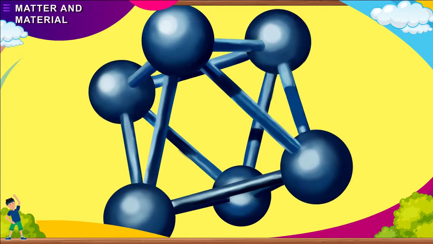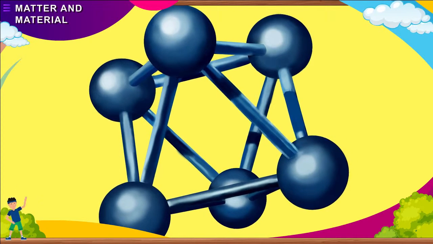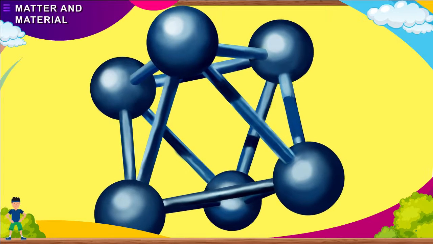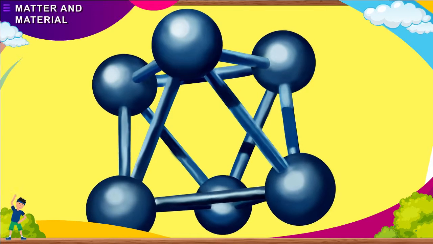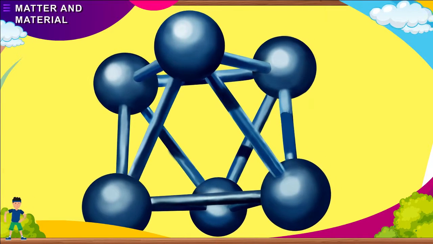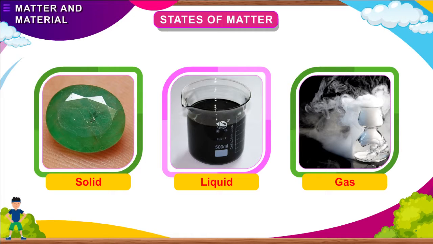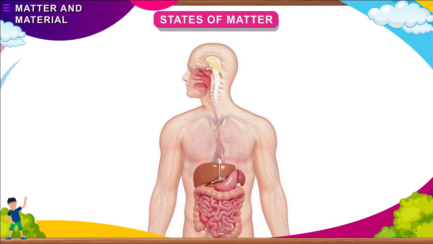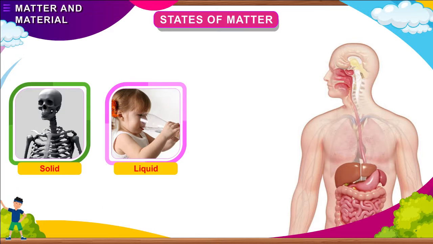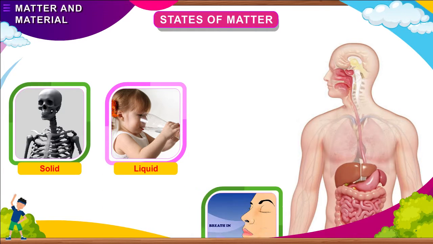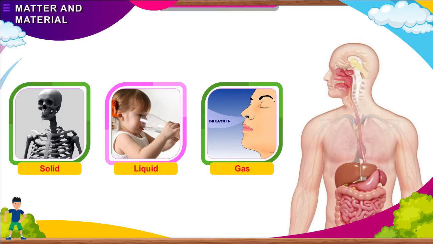Matter is made up of tiny particles. These tiny particles are called molecules. The way in which these particles stick together determines the shape and weight of matter. States of matter. There are 3 states of matter, namely solid, liquid, and gas. The human body is a mixture of all the 3 states. We have solid bones and teeth. We have water, which is a liquid. The air we breathe is a gas.